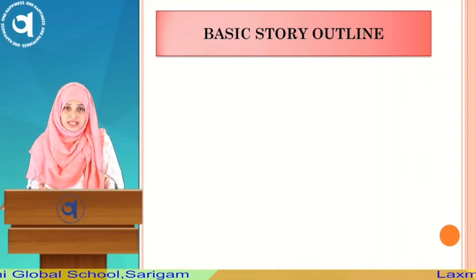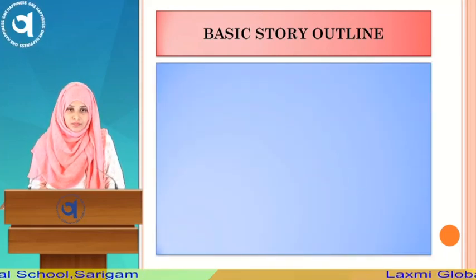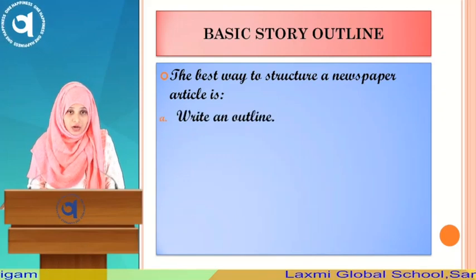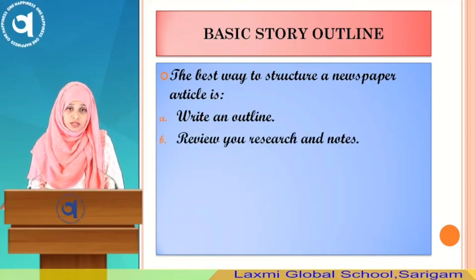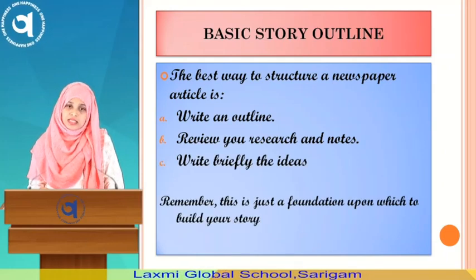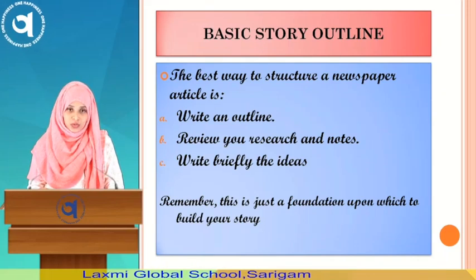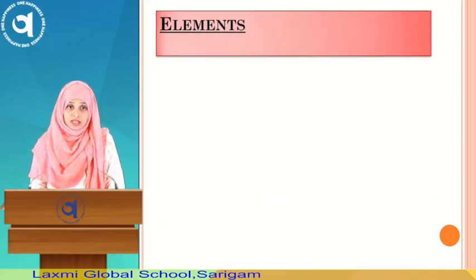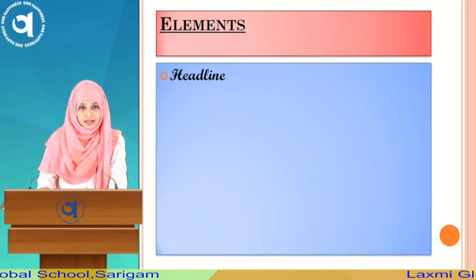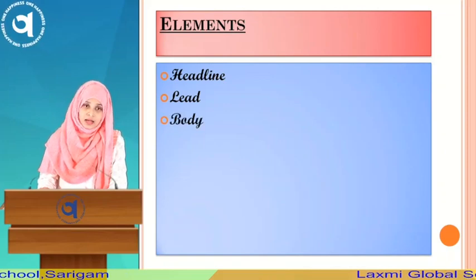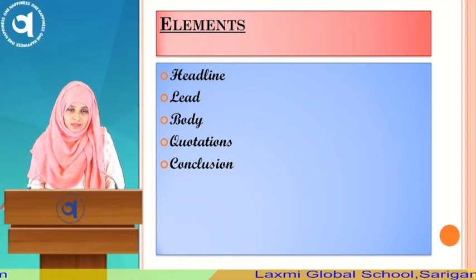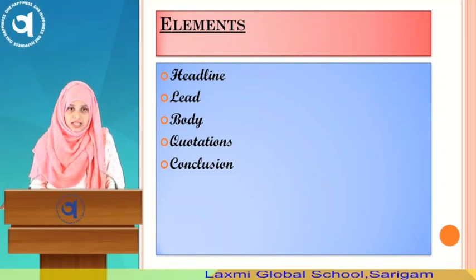Now let's see the basic story outline to write a news article. The best way to structure a newspaper article is to write an outline, then review your research and notes, and write briefly the ideas. Remember, this is just a foundation upon which to build your story. Let's see the elements which are important to write a newspaper article: starting with a headline, then you need a lead, then comes the body, and then the quotations, and then a conclusion. We'll see each one of these in detail.